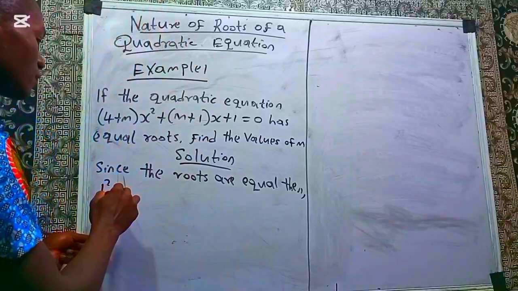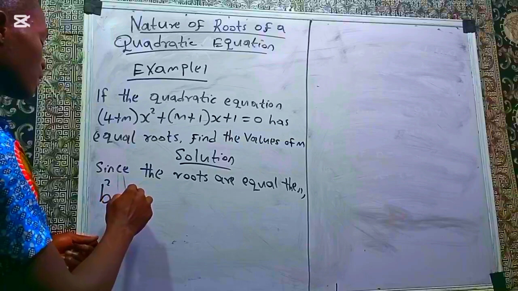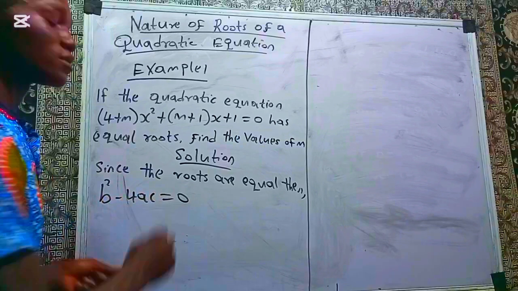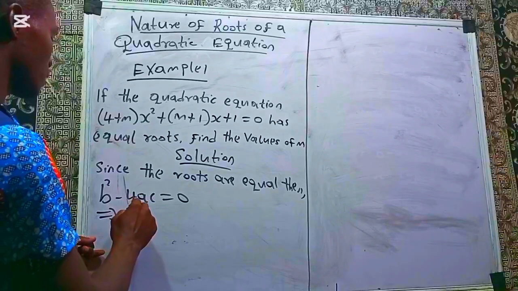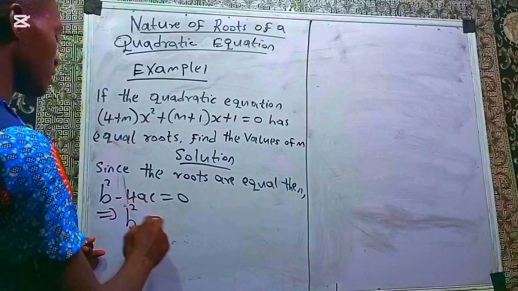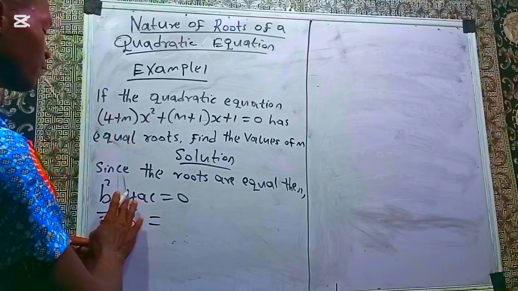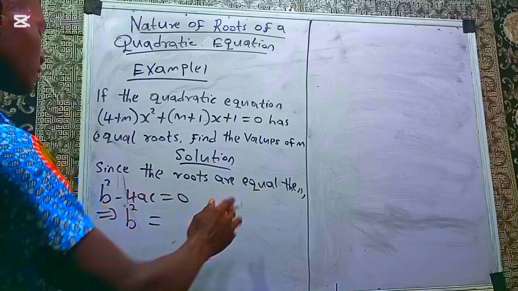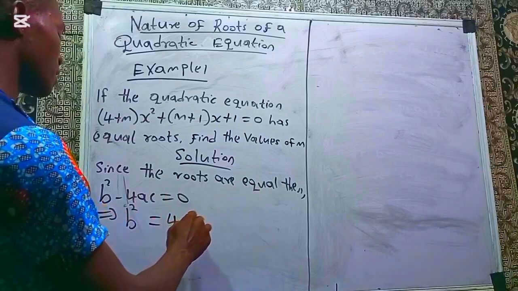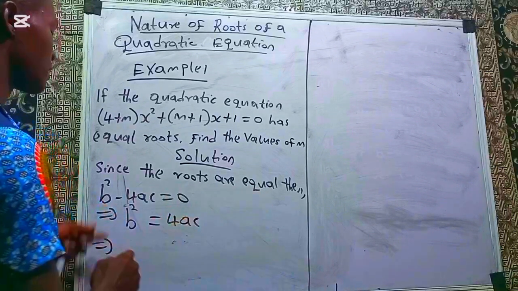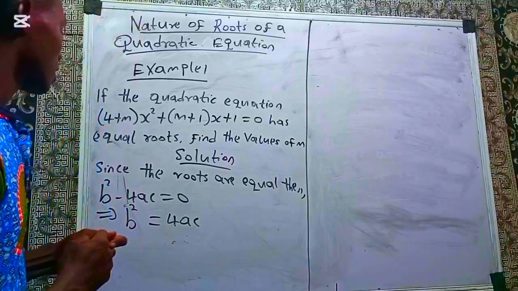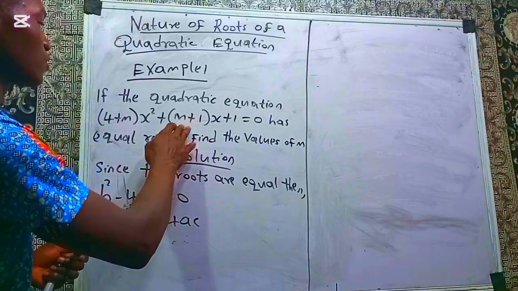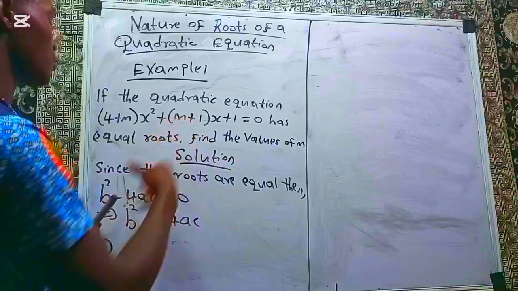So b² − 4ac will be equal to 0. This implies that b² is equal to, if you move negative 4ac to the right, positive 4ac. And what is your b? The coefficient of x is your b. What is the coefficient of x? m + 1.